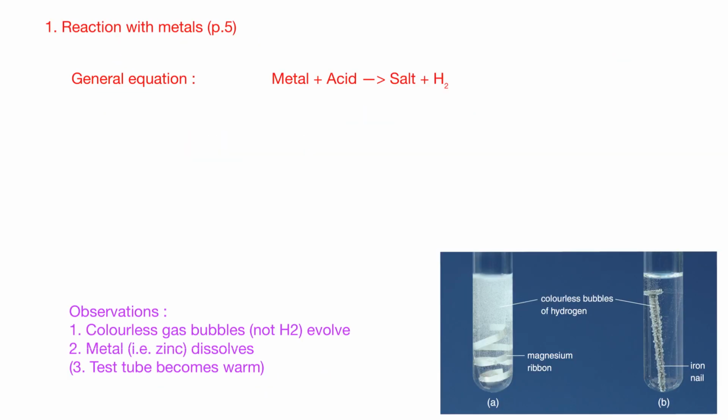So the first one, okay, our reaction with the metal. You can turn to page 5. The general equation for this one is: metal reacts with acid to give salt and hydrogen. So just to give you some examples, for example, we have nitric acid, HCl, H2SO4.